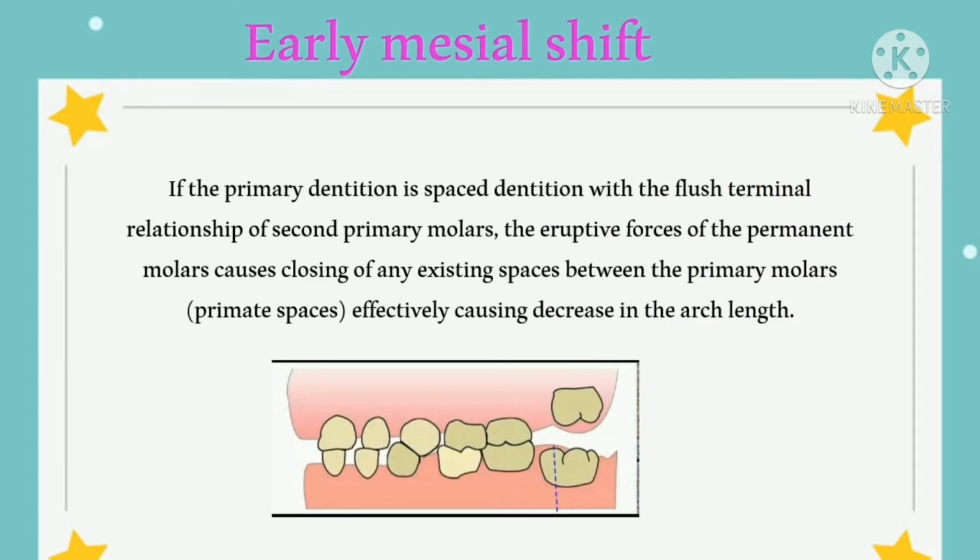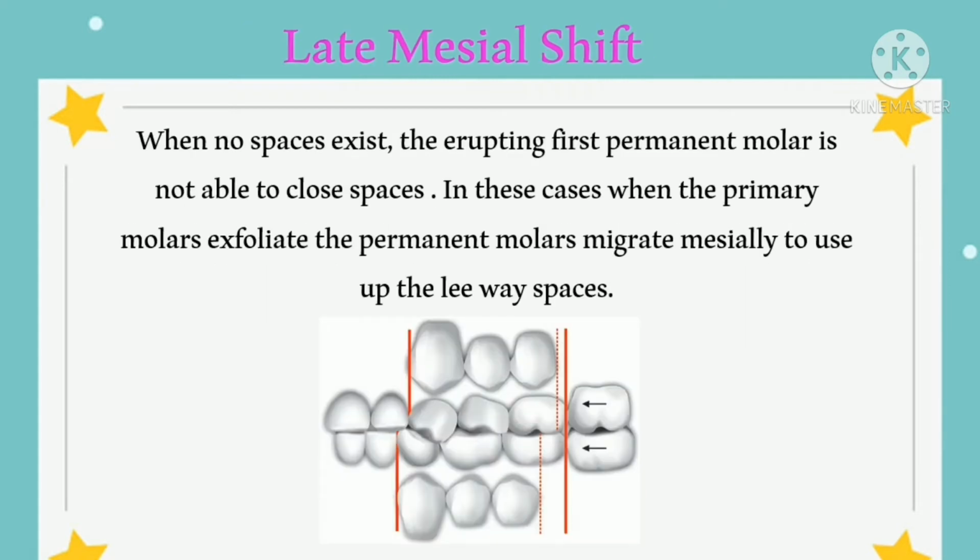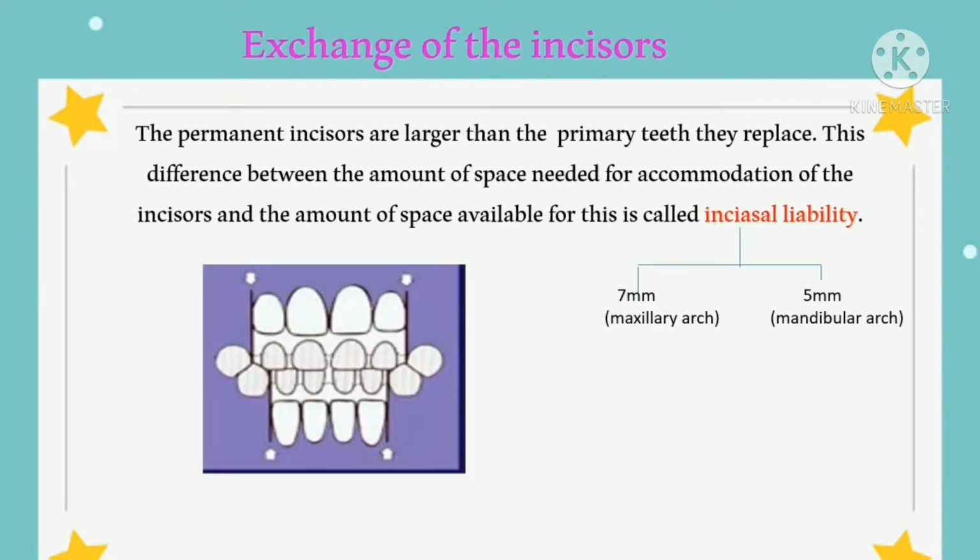Early mesial shift. If the primary dentition is space dentition with the flush terminal relationship of the second primary molars, the eruptive forces of the permanent molar cause closing of any existing space between the primary molars, causing a decrease in arch length. Late mesial shift. When no spaces exist, the eruptive first permanent molar is not able to close the space. In these cases, when the primary molar exfoliates, the permanent molars migrate mesially to use up the leeway space.